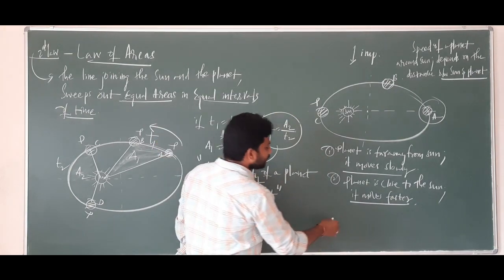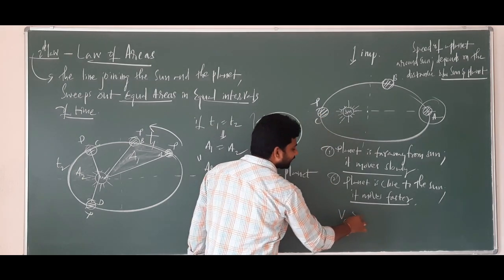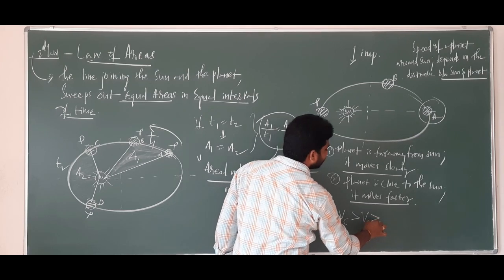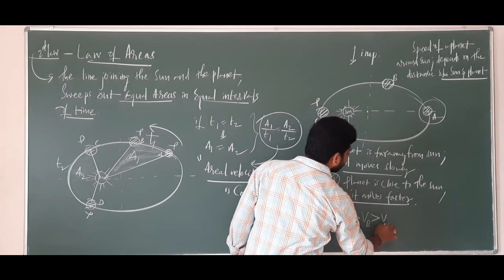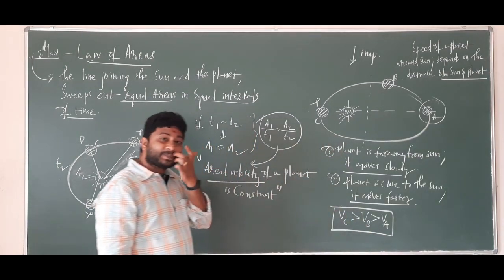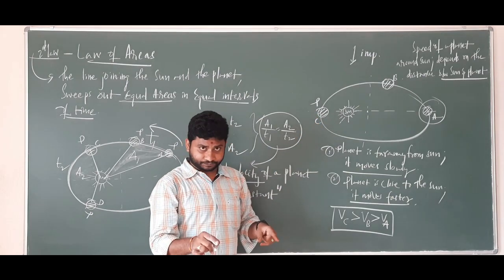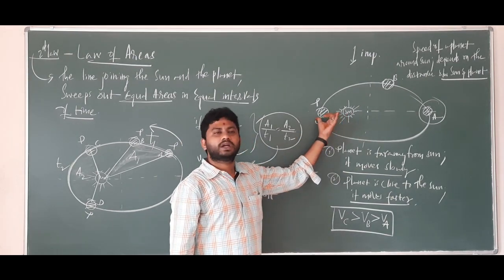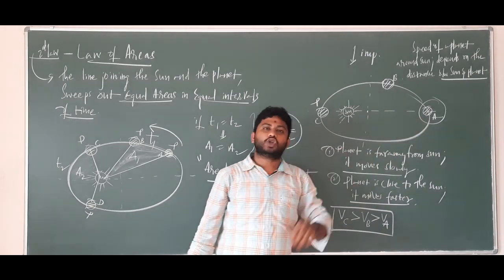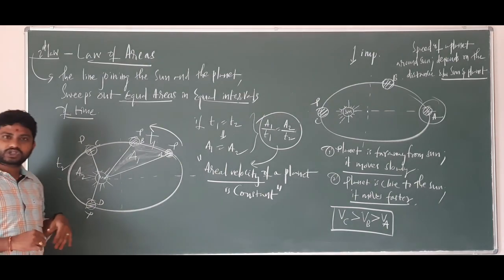What I can write: speed of the planet at position C is greater than speed of the planet at position B, which is greater than speed of the planet at position A. So what you can say? Speed of the planet is slow at A and fast at C, because when the sun is close to the planet, it moves faster. When the sun is far away from the planet, it moves slowly. So this is Kepler's second law of planetary motion.